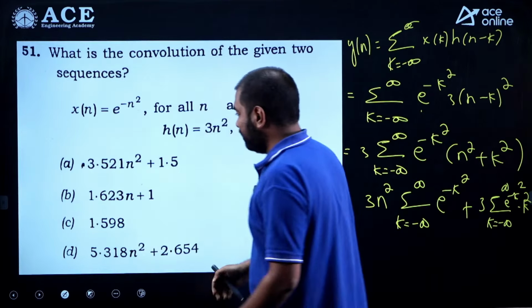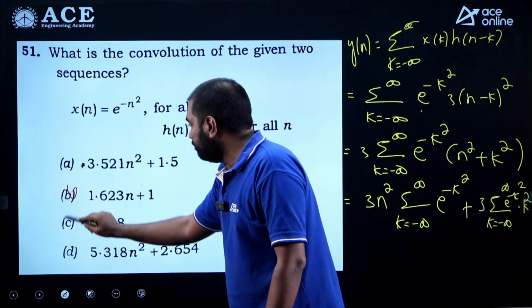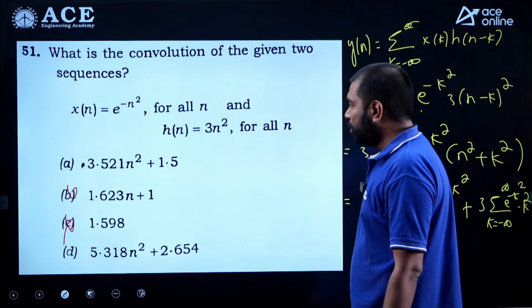So you can eliminate certain options: B and C are eliminated. Now it is about A and D. So how do you further decide it?